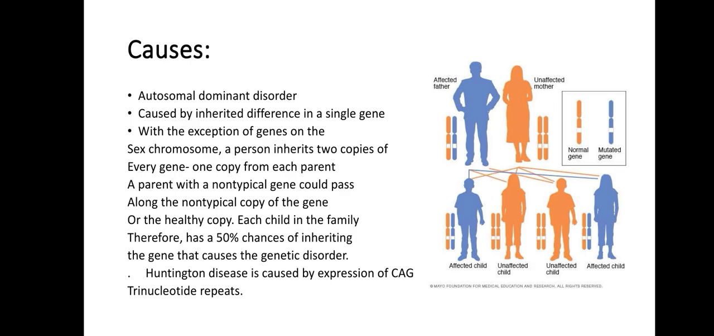This repeat is present in the first exon of the Huntington gene located on chromosome number 4. The Huntington gene spans over 200 kilobase pairs and is composed of 67 exons that encode a protein of approximately 3145 amino acids.